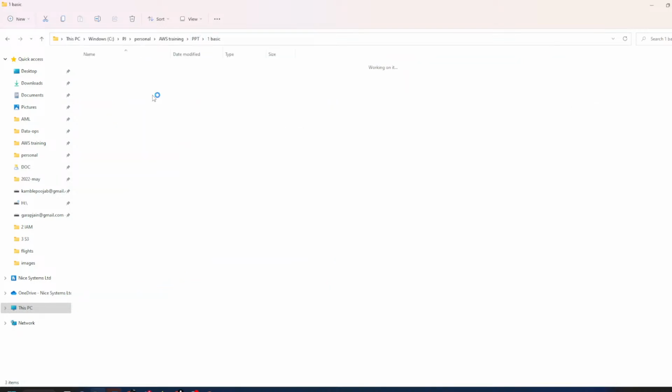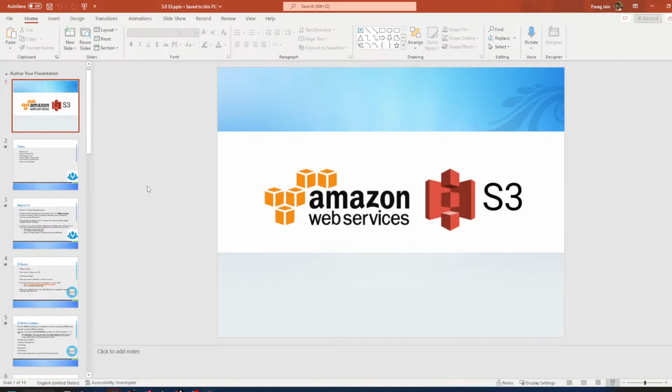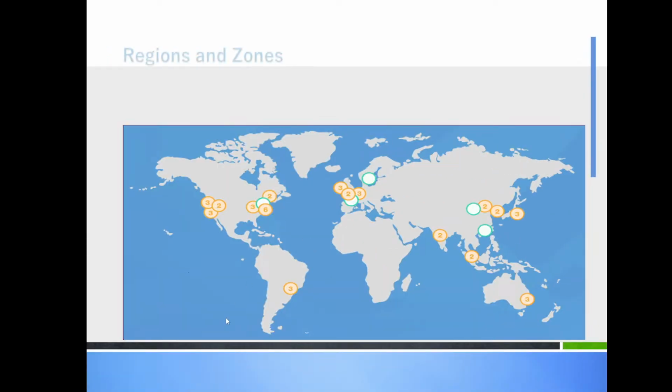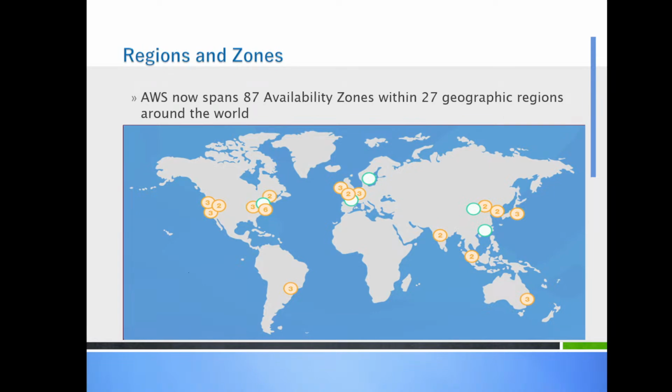I'll show you one picture. Let's say you are in India and you are downloading a file from a server located in a data center in the US. Is there a direct connection between you and the file?